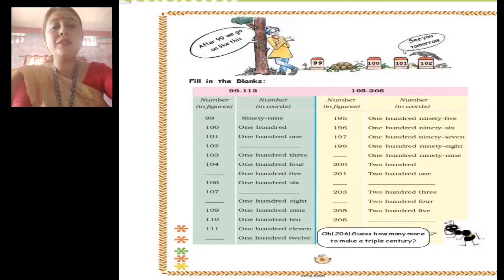You just have to write the numbers in figures and numbers in words. We will start from 99 to 206. If number names are given, you have to write the number in figures, and if numbers in figures are given, you have to write the number in words. So this you have to do on page number 16.